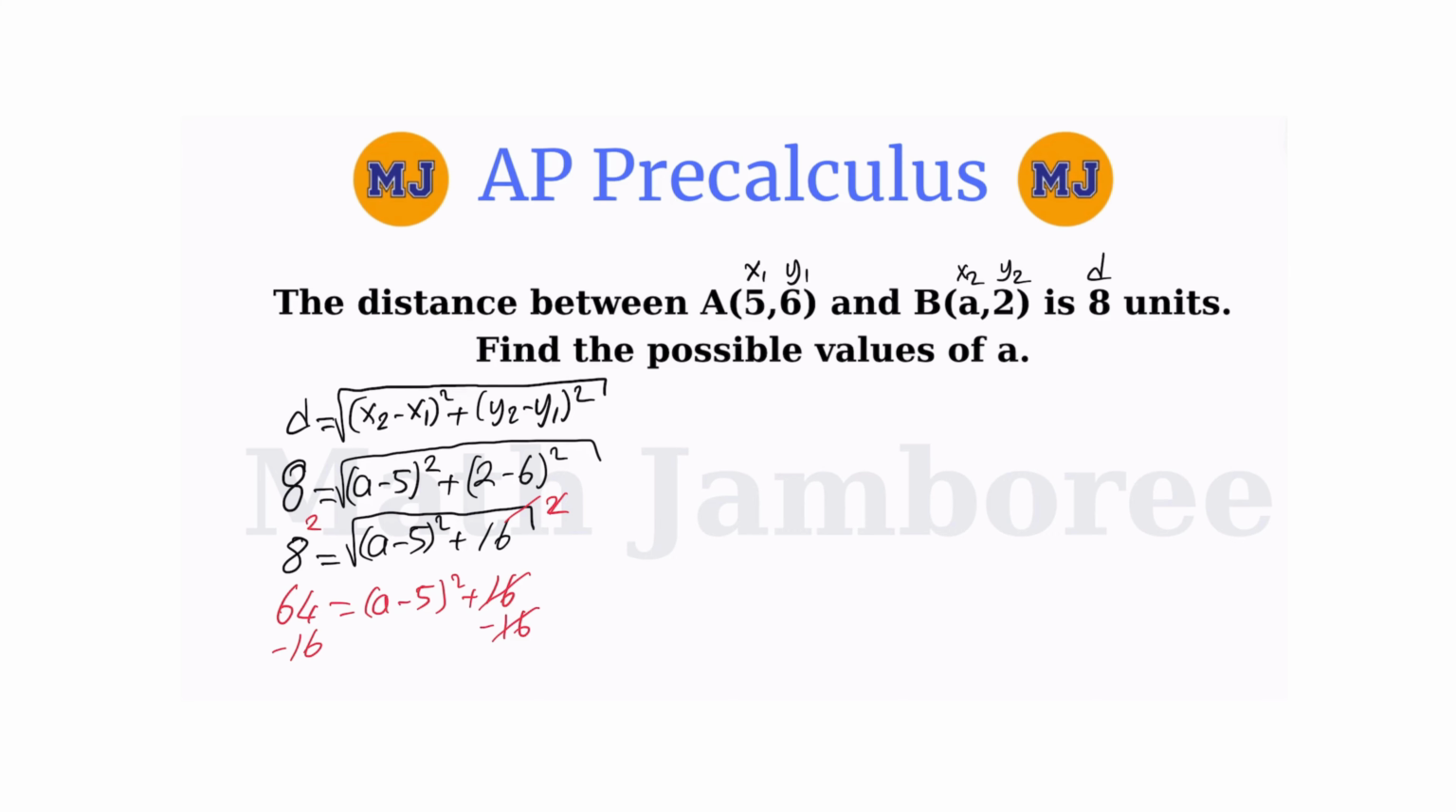In this type of question, some of you might wonder why we are taking 16 away. I want you to be aware that this is necessary for you to isolate the variable. That's why. So anyway, 64 minus 16 is 48, and (a minus 5) squared is the next step.